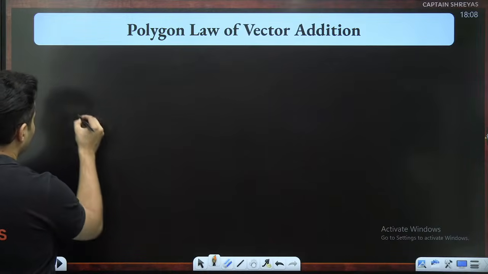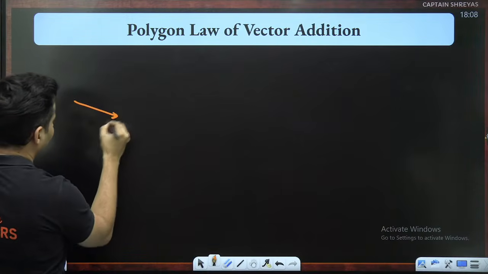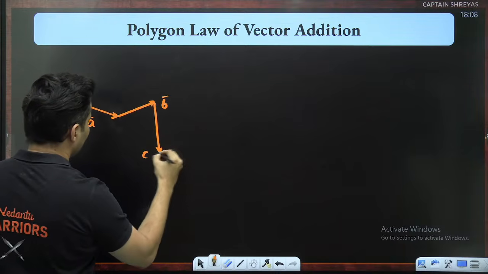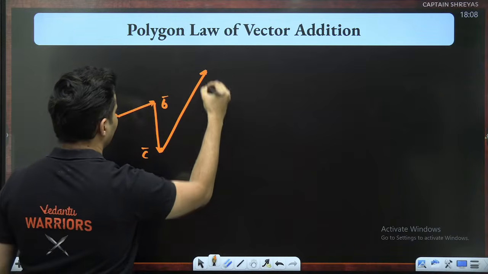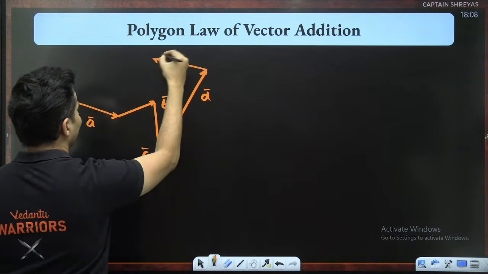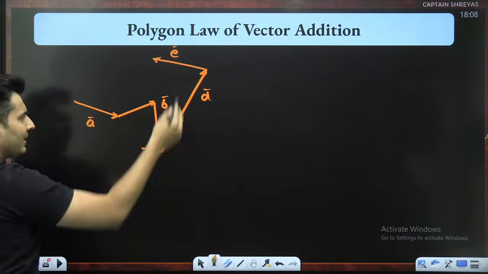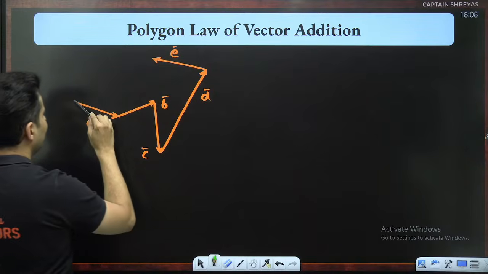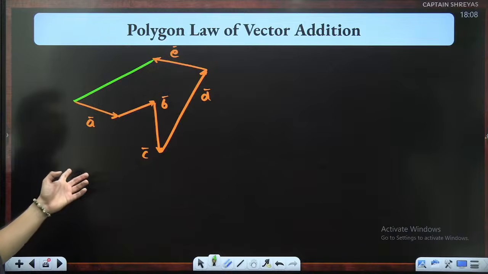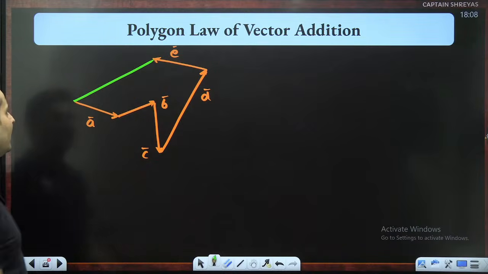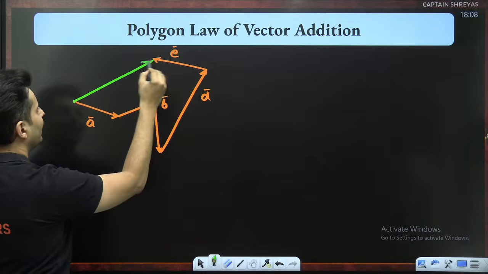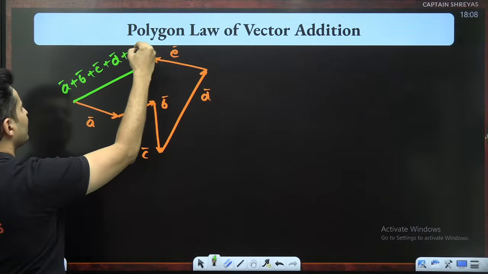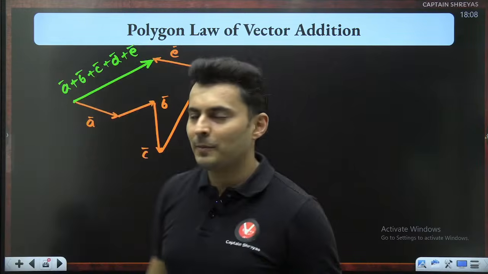Imagine there are multiple vectors, and let's say this is vector A, then there is this vector B, then there is this vector C, then there is this vector D, and let's say then there is this vector E. That's it. So these are the vectors. I have to add them. Can you see it's a part of a big polygon with a missing side over here? This missing side is the resultant. So starting from the tail to the head, that's it. This is your A plus B plus C plus D plus E. As simple as that.